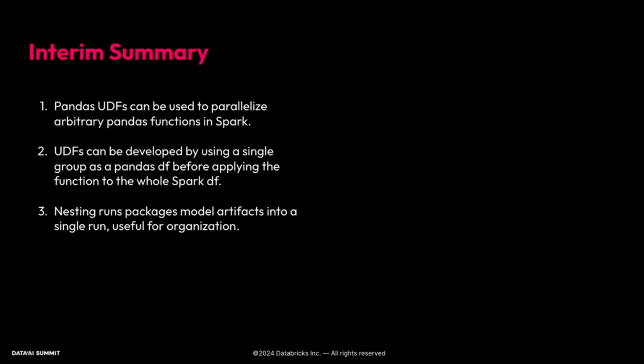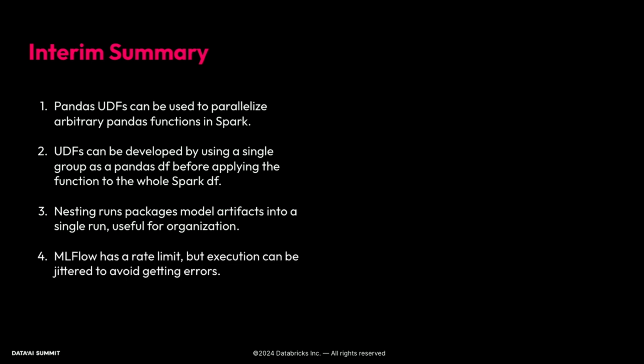Nesting your MLflow runs packages model artifacts into a single run, which helps with organization. And MLflow has a rate limit, but this execution can be jittered to avoid getting errors. And finally, you can track where these models actually end up by returning a path to the model object in MLflow, because you need to return something in order to get the function to actually run through. So this is a handy way to track where your model artifacts go.